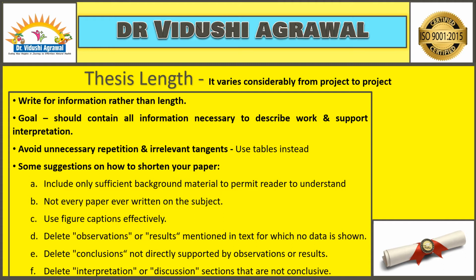Delete observations and results mentioned in the text for which no data is shown. If there is no data, there is no need for an observation or result, because any observation or result needs to be supported by data. So if there is no data for something, just delete the observations or the results. Delete conclusions if they are not supported by anything. Delete interpretations or discussions that do not take you anywhere, where there is no conclusion to it.